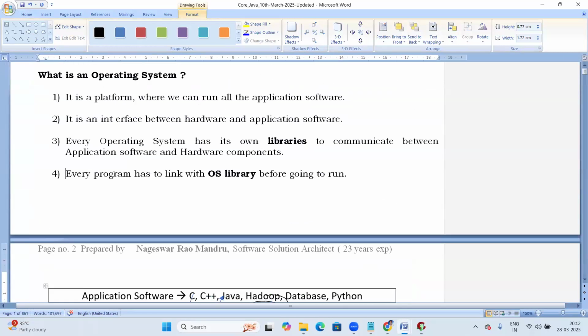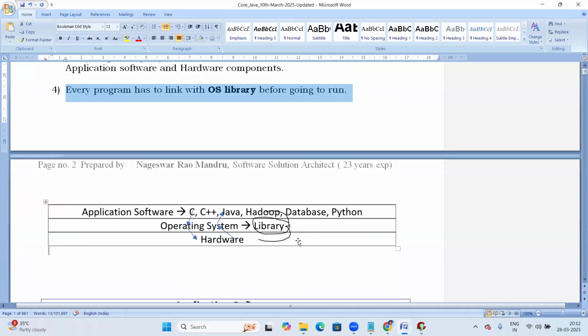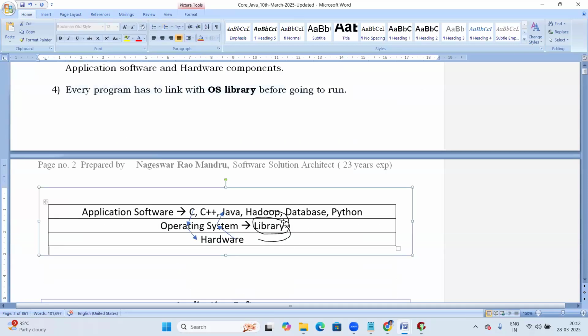Every program has to link with the OS library before going to run. It's a rule, it's compulsory. Otherwise, it cannot communicate with the hardware, right? So the OS library is the way to communicate with hardware components. In order to communicate with the hardware, this program has to link with the OS library.